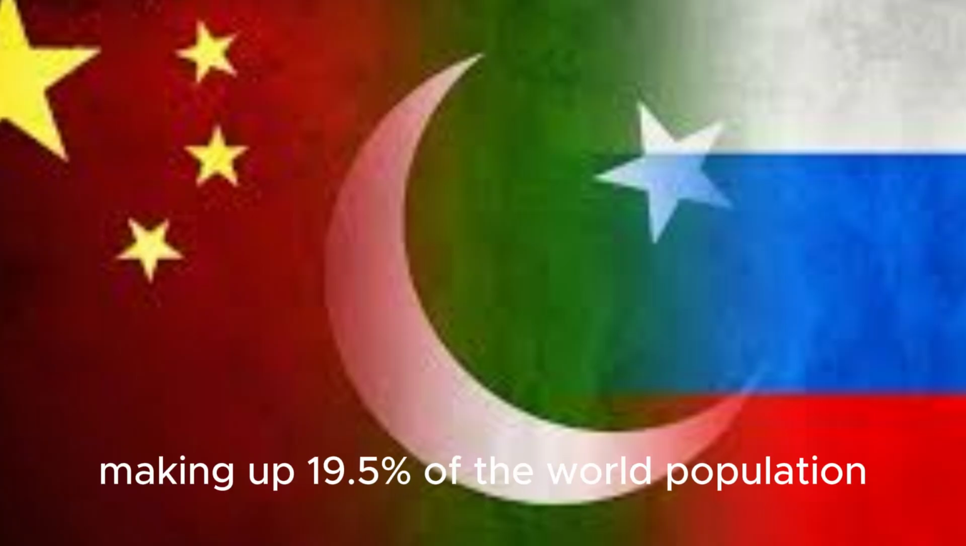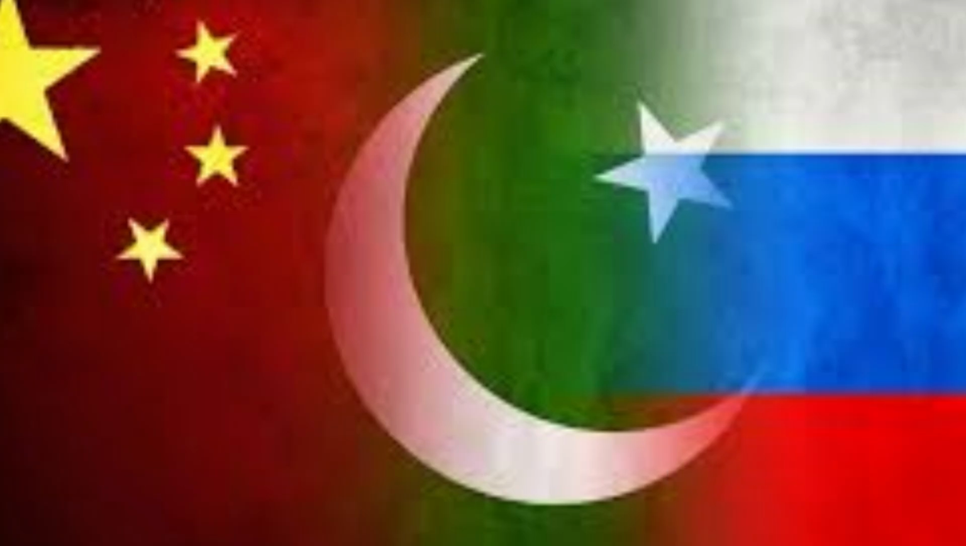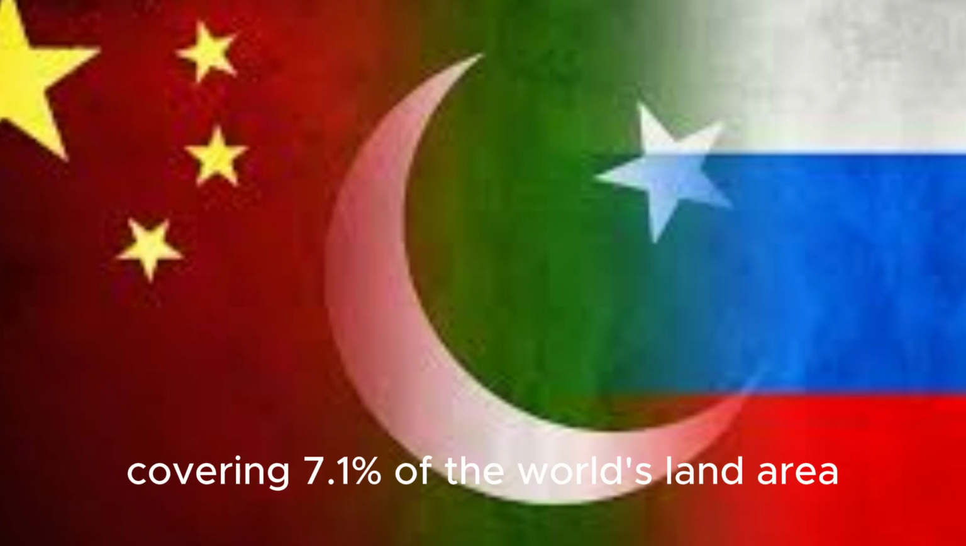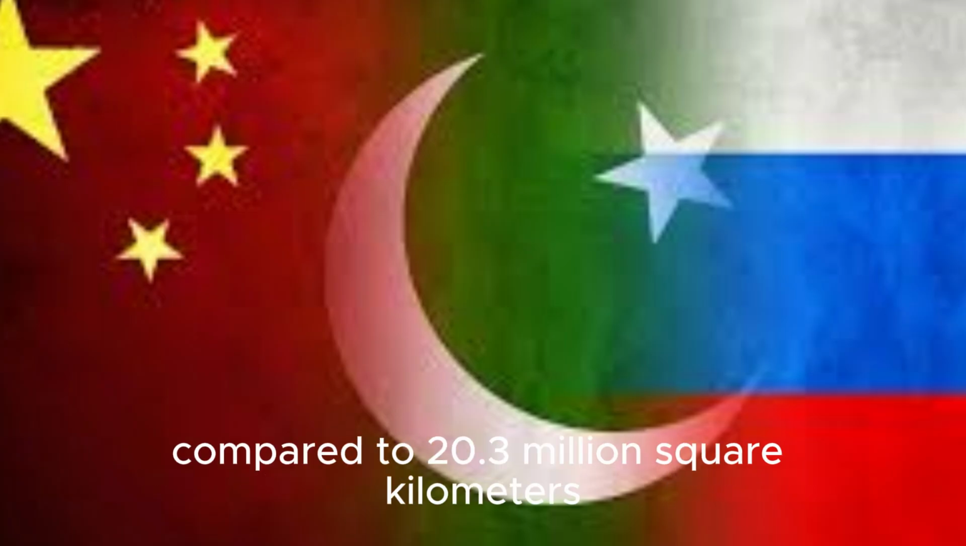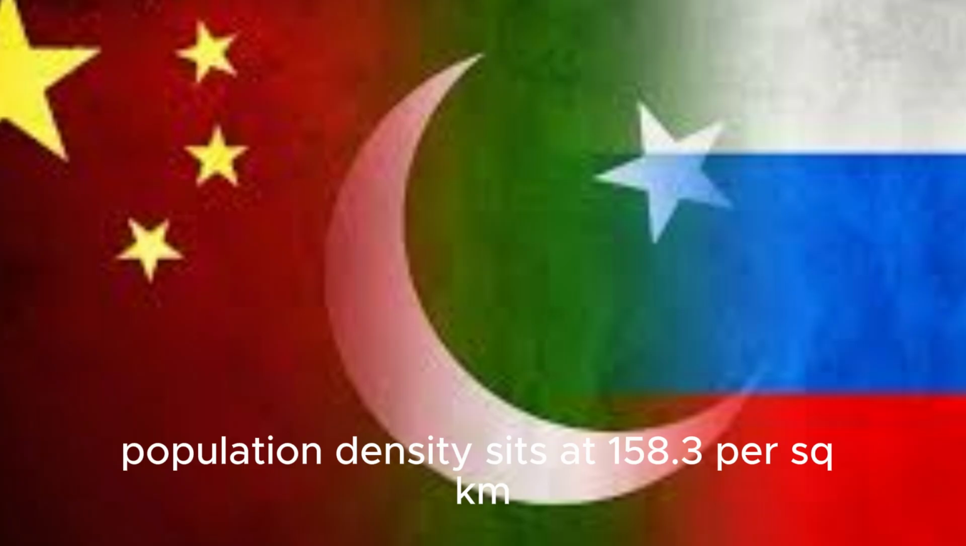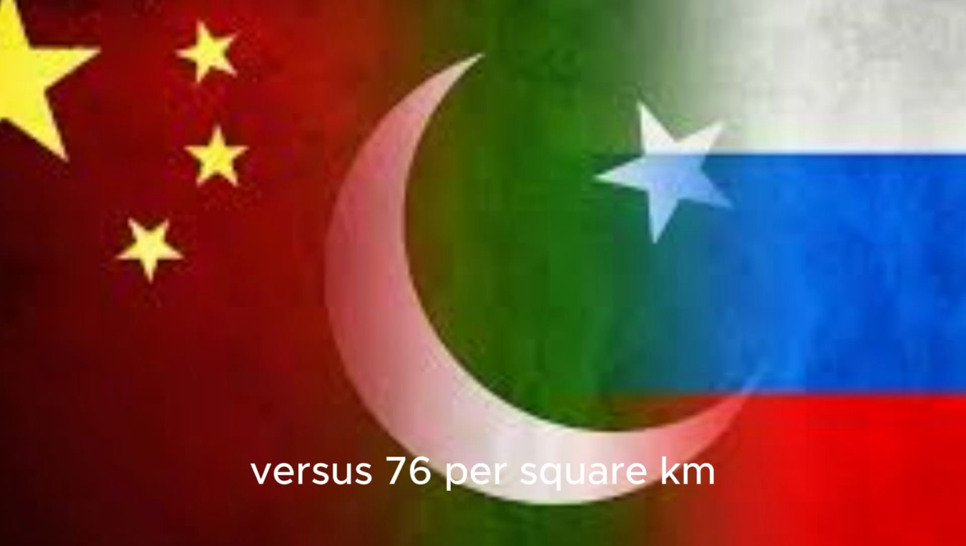For total population, it's 1.68 billion, which is 21.1% of the world population, versus 1.55 billion, making up 19.5% of the world population. The total area is 10.58 million square kilometers, covering 7.1% of the world's land area, compared to 20.3 million square kilometers, which is 13.7% of the world's land area. Population density sits at 158.3 per square km versus 76 per square km.